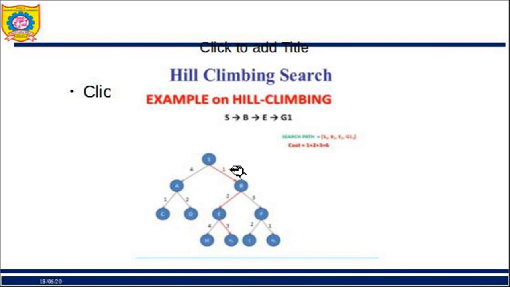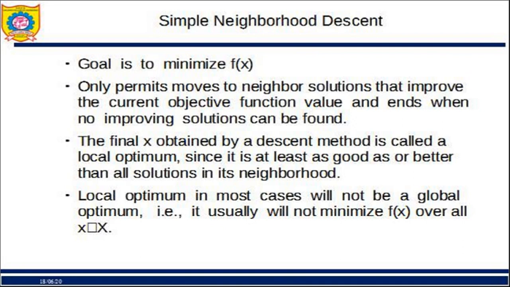Fine. And my length will be 1 plus 2 plus 3. In this fashion we will come down. Okay, so down is nothing but my top of the hill, because this was my goal and this was my start state. Fine. So you better refer to a separate video for hill climbing. So next we have simple neighborhood descent.